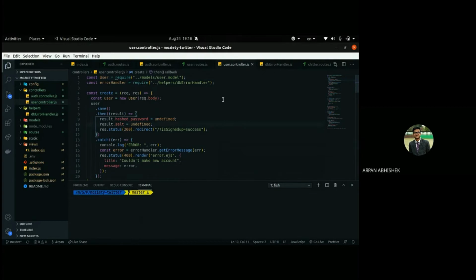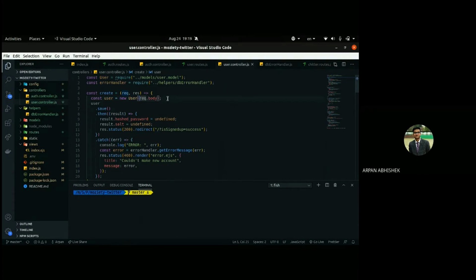Okay, awesome. So request.body will contain all the name, username, email, and password. We just want to pass that to user and create a new user. Right now we are requiring the user model, passing that and creating a new instance like we do in object oriented programming.